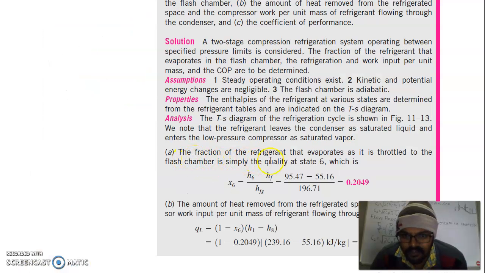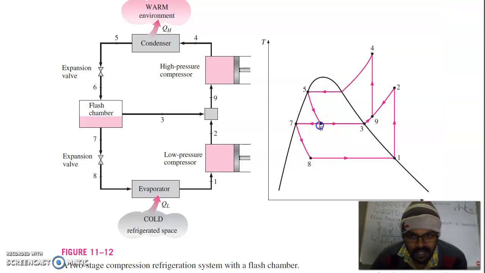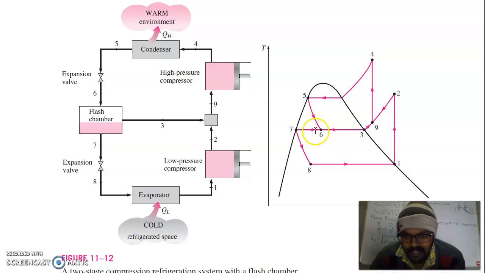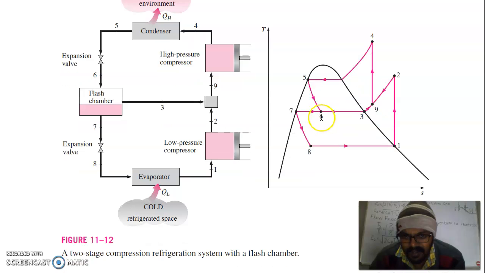The fraction of refrigerant that evaporates as it is throttled to the flash chamber is the quality at state 6. So first we have to find x6. This can be calculated the same way as with enthalpy. Here hf is the enthalpy of the liquid, and h6 is the enthalpy at state 6. This total line is hg, where you have pure gas, and here you have pure liquid, so this total line represents hfg.